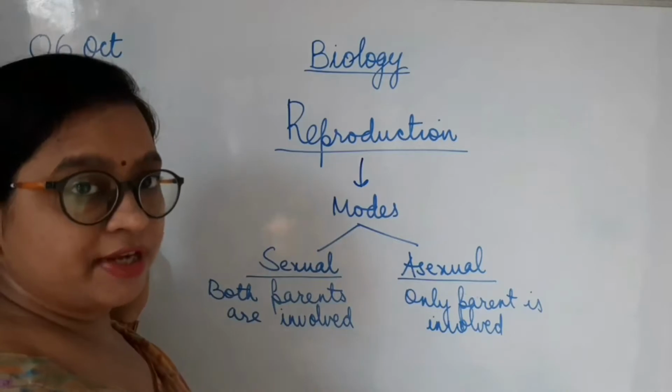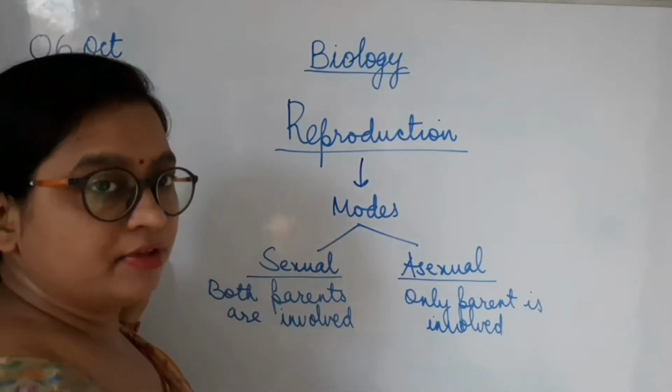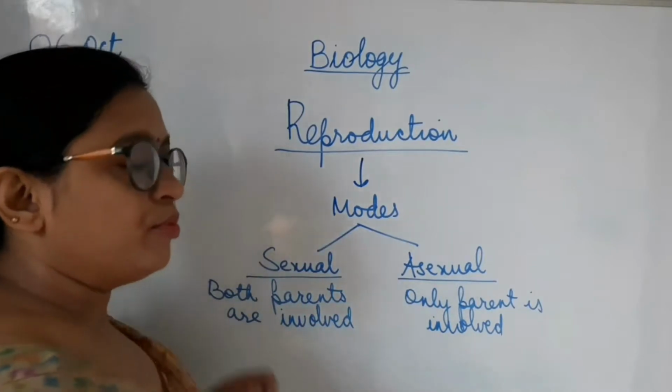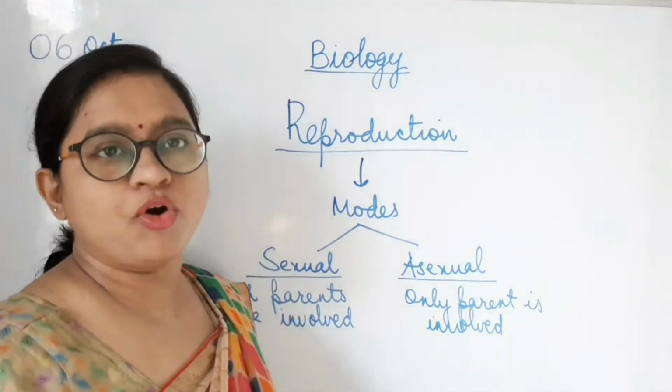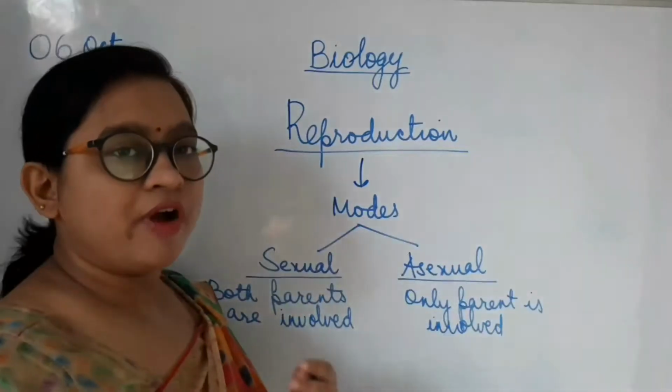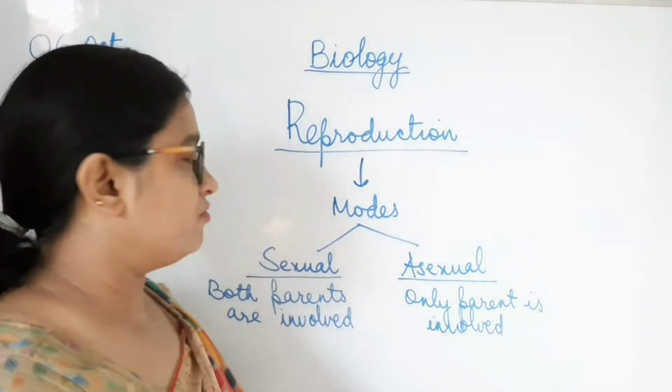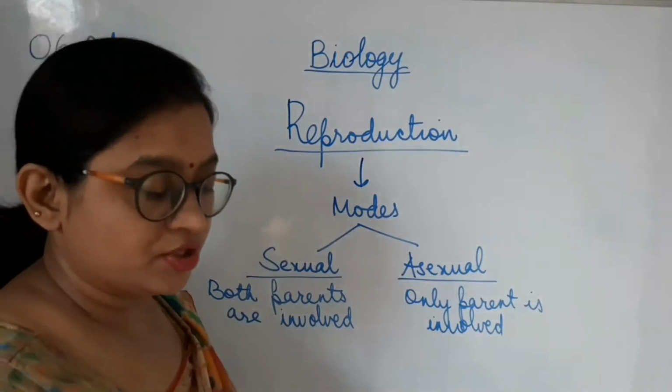As I've already told you, the entire living organism show either sexual reproduction or asexual reproduction, and sometimes both according to the conditions. Why is that so? That some organisms show asexual reproduction while some show sexual reproduction.